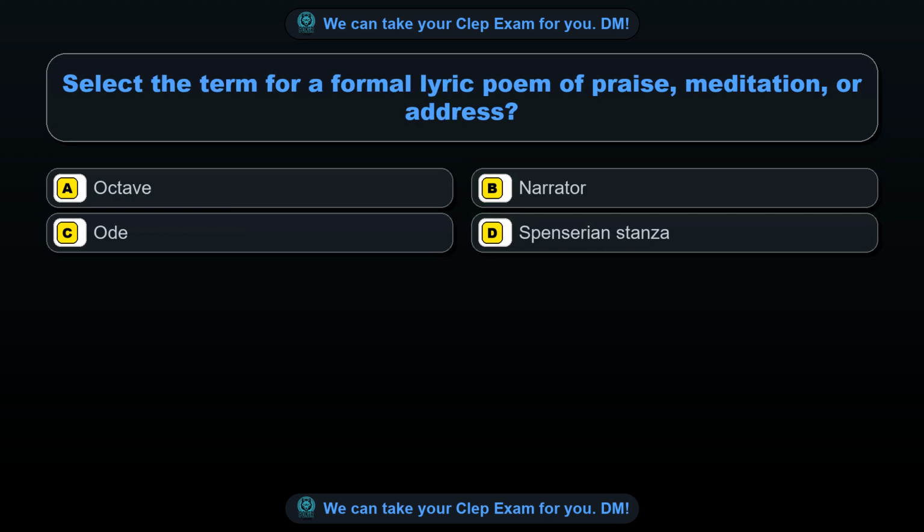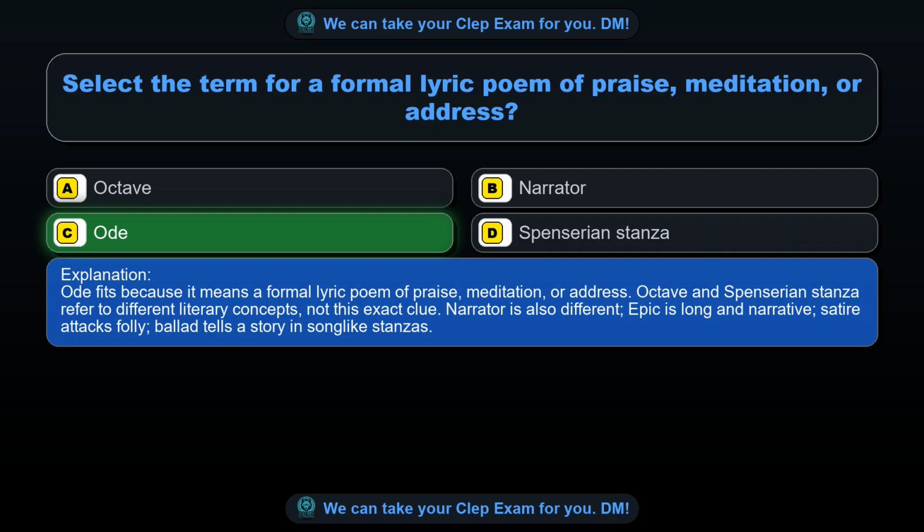Question 38. Select the term for a formal lyric poem of praise, meditation, or address. Option A. Octave. Option B. Narrator. Option C. Ode. Option D. Spenserian stanza. The correct answer is option C. Ode. Ode fits because it means a formal lyric poem of praise, meditation, or address. Octave and Spenserian stanza refer to different literary concepts, not this exact clue. Narrator is also different, epic is long and narrative, satire attacks folly, ballad tells a story in song-like stanzas.